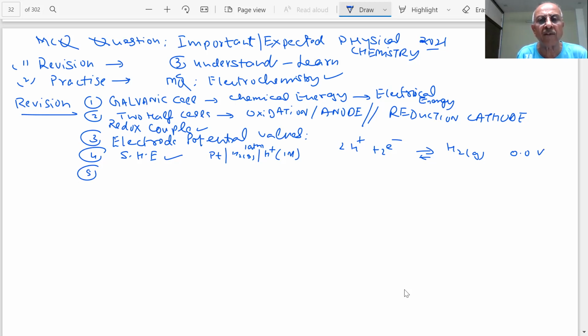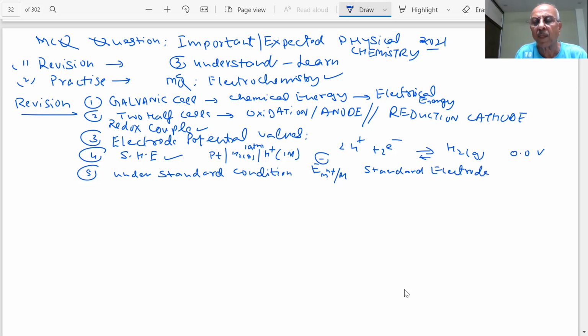So what was done under standard conditions? What did we do in the standard conditions, students? The hydrogen electrode is made the anode and the other electrodes are made the cathode, and we join them and measure the voltmeter reading. What do we obtain, students? These were called the standard electrode potential or reduction potential values.